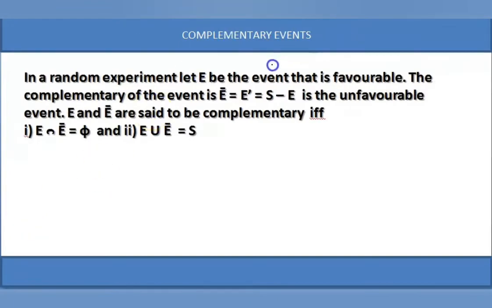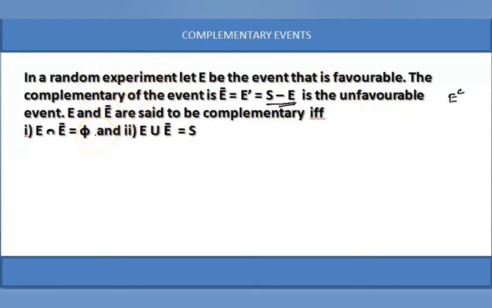Next, complementary events. In a random experiment, E is the event that is favorable. The complementary event of E is E bar, nothing but E dash, E power C, E complement. This is also the notation for the complementary event. Nothing but total sample space minus favorable events is the unfavorable event. So E and E bar are said to be complementary events if and only if E intersection E bar is phi and E union E bar is equal to S. If it satisfies these two conditions, then those two events are said to be complementary events.